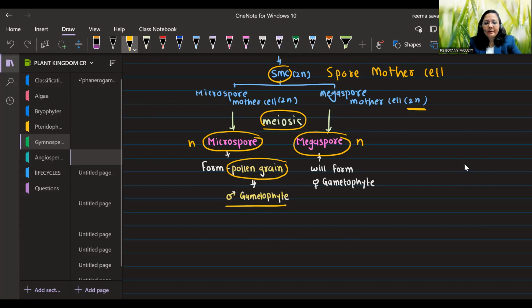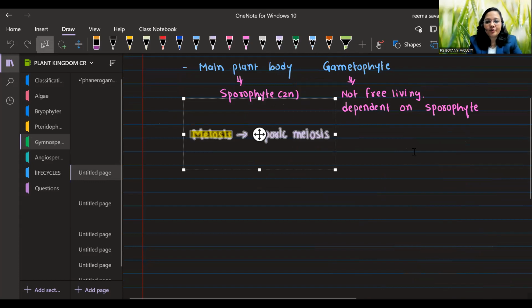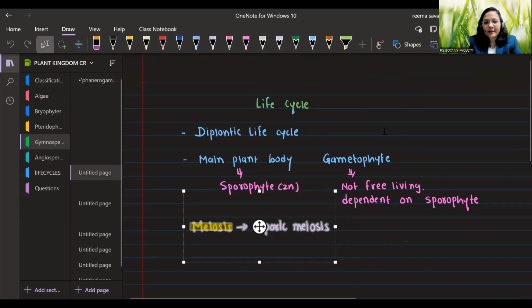So we need to remember that in gymnosperm and angiosperm, male gametophyte means pollen grain. What do you mean by male gametophyte in gymnosperm and angiosperm? It is pollen grain. Then megaspore will form female gametophyte. Here we will know it as female gametophyte only. In angiosperm, we will study that female gametophyte will be embryo sac. But in gymnosperm, embryo sac does not form. That we will be studying in the next few minutes.